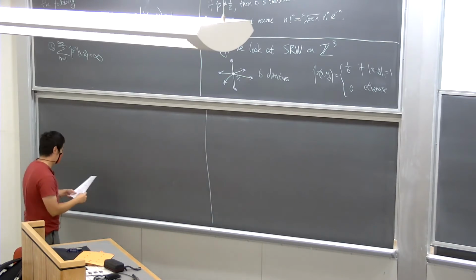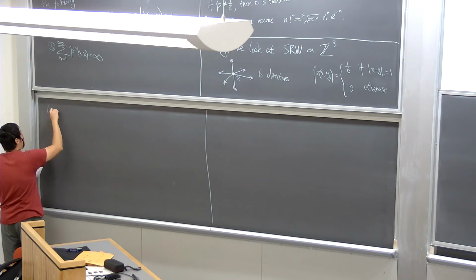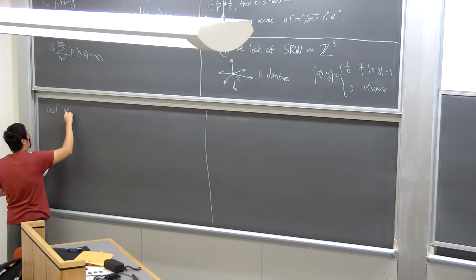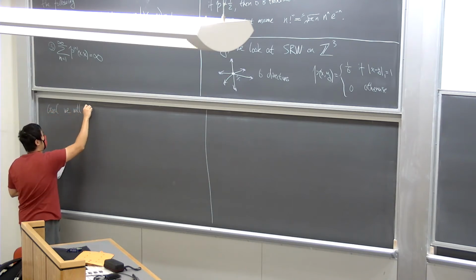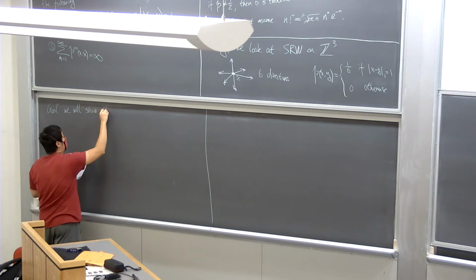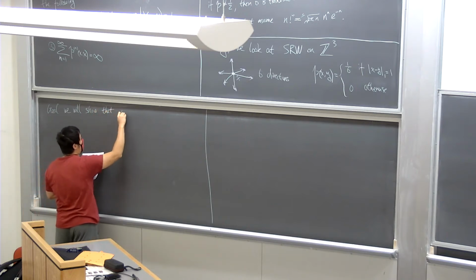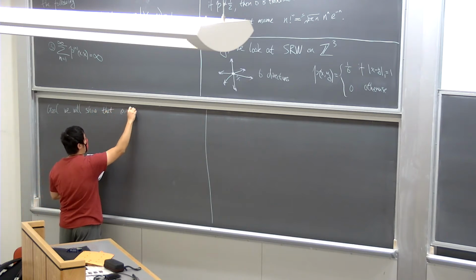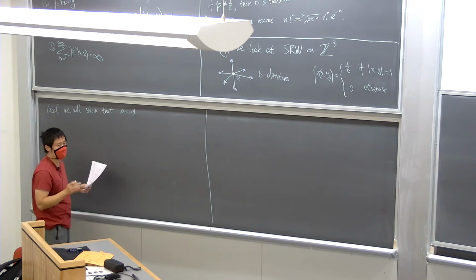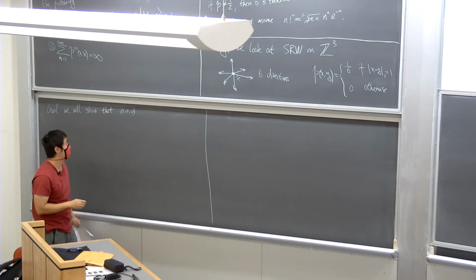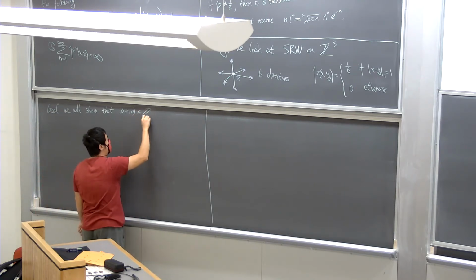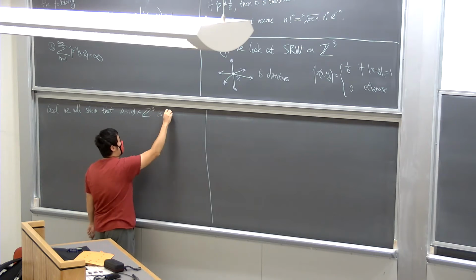So maybe I'll write the goal. We will show that in this case, the origin, I'll just write (0, 0, 0), and sometimes I'll just write a single 0 when it's clear, 0 inside our state space Z3 is transient.